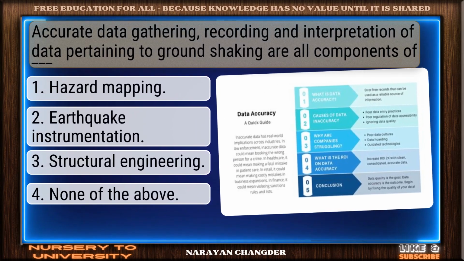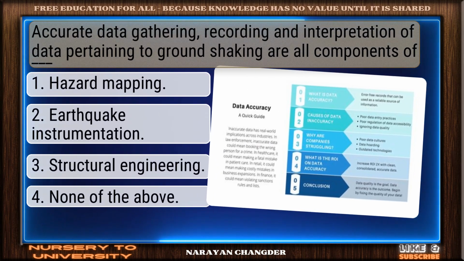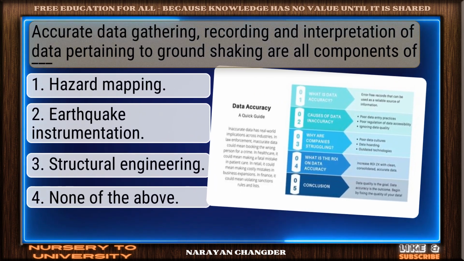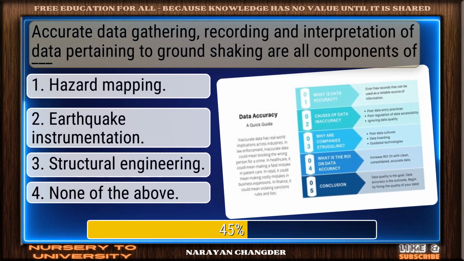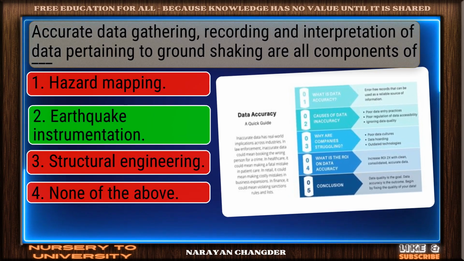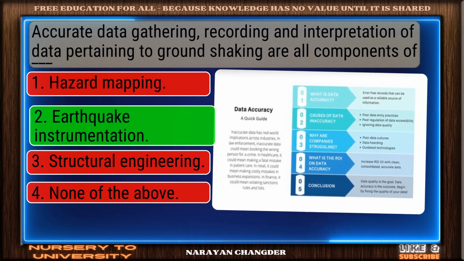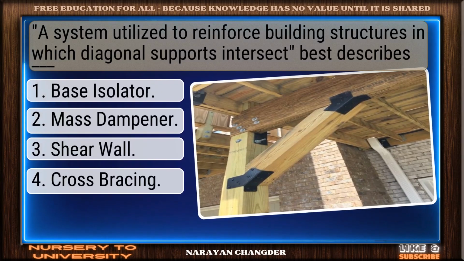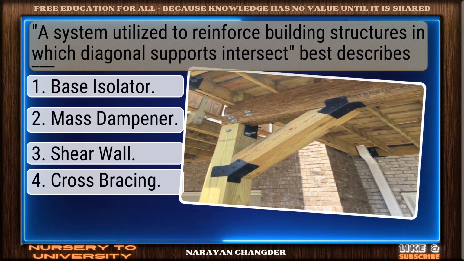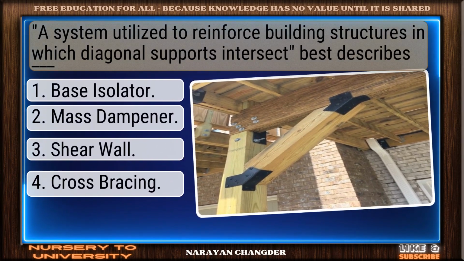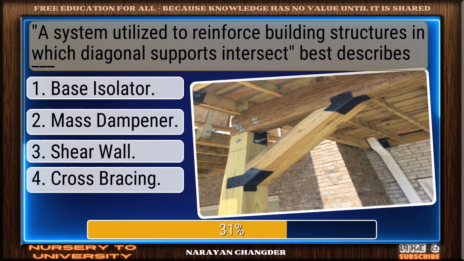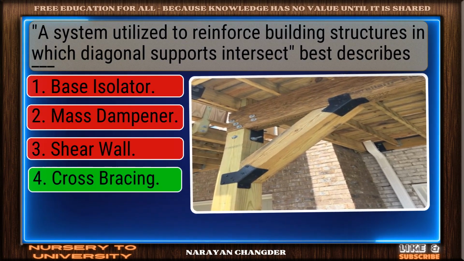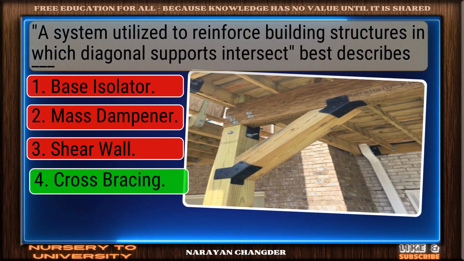Accurate data gathering, recording and interpretation of data pertaining to ground shaking are all components of DASH. Well done. Earthquake instrumentation is the right choice. A system utilized to reinforce building structures in which diagonal supports intersect. Best describes DASH. You chose cross bracing, and it is correct.